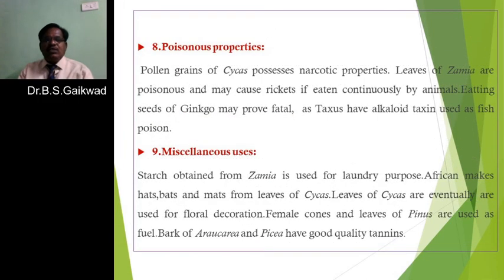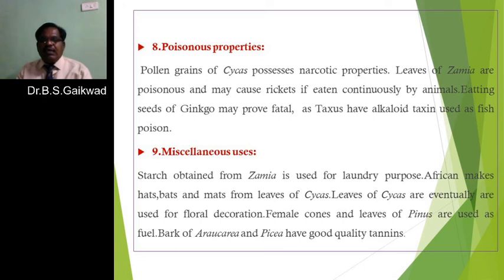Then next is the poisonous property of the gymnosperm. The pollen grains of the cycas, a well-known gymnosperm, are narcotic. Narcotic means that when we take these seeds or grains of the cycas, they are effective on the nervous system.